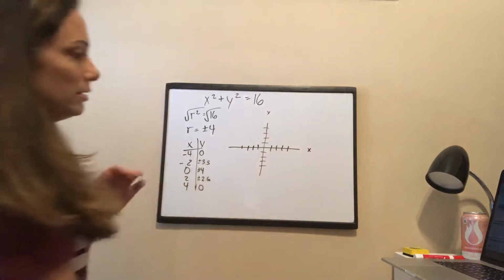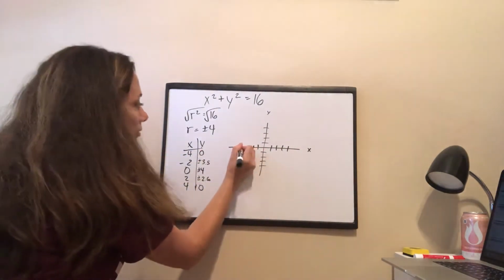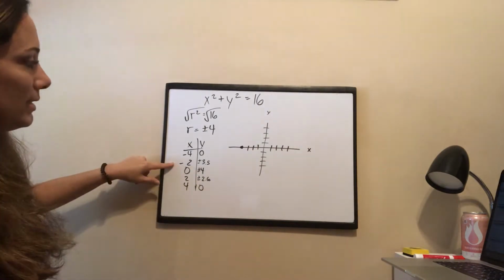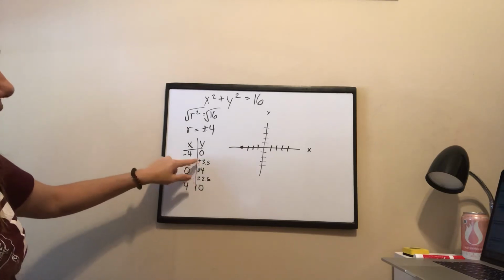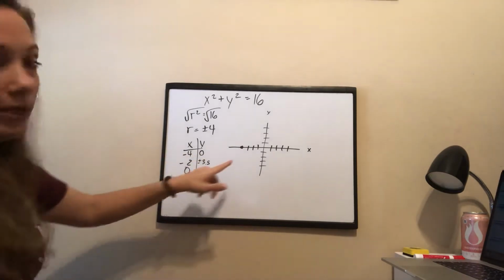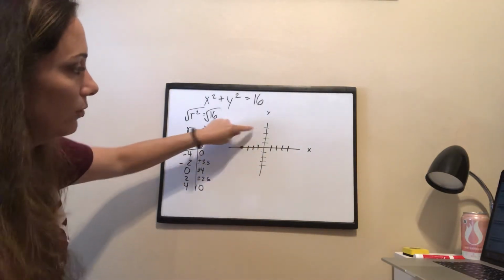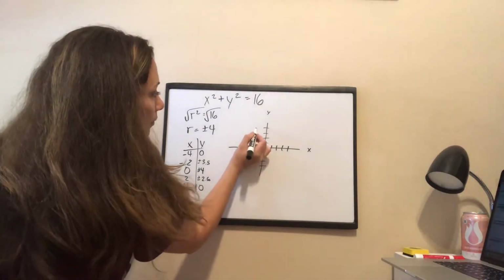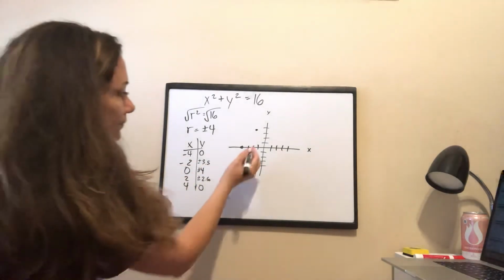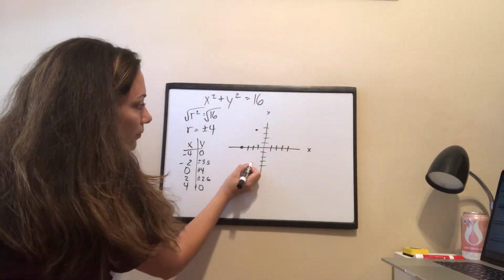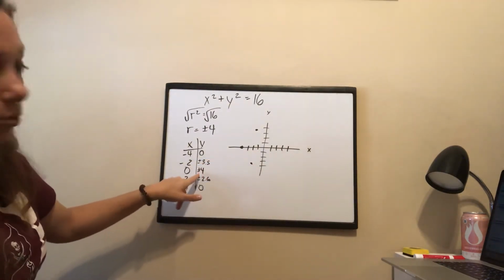y-axis and my x-axis. Okay, so when my x is at -4, so I'm going to go left 4, my y is at 0. When my x is at -2, because it's a circle, both of my y's are going to be positive 3.5 and negative 3.5. So I'm going to go -2 on my x-axis, and I'm going to go up 3.5 on my y. And I'm also going to go down 3.5 for my y. -2, down 3.5. Perfect.